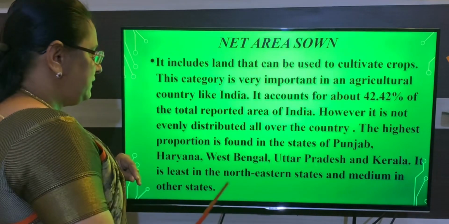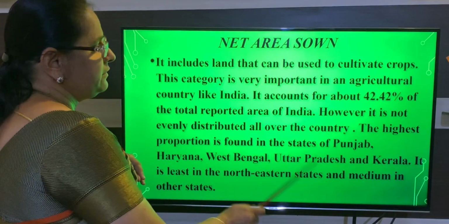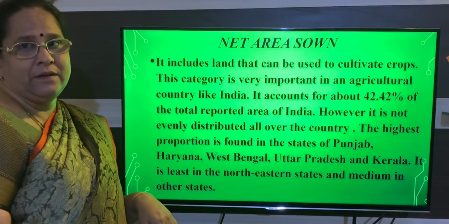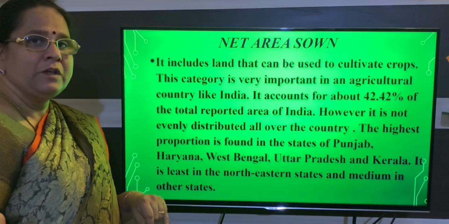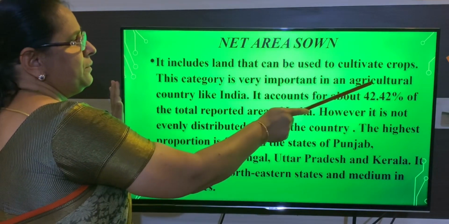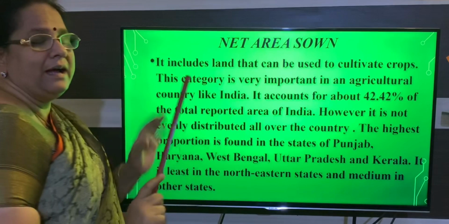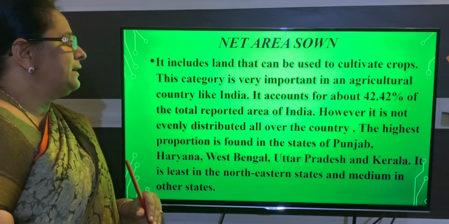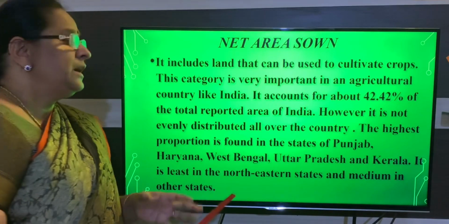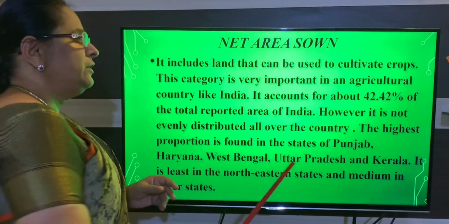And the least is northeastern states. And medium is other states. Is that clear, children? So remember, when I say net area zone, you have to remember agriculture, a land which is used for agriculture purpose. That is mainly for cultivation of crops. And how much percent of land is used, if you see?